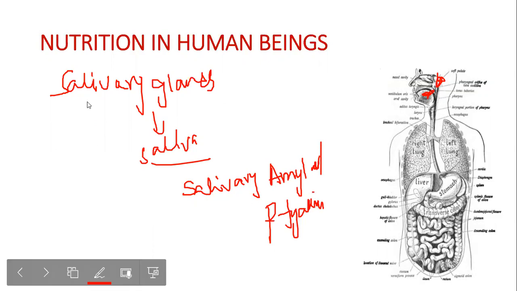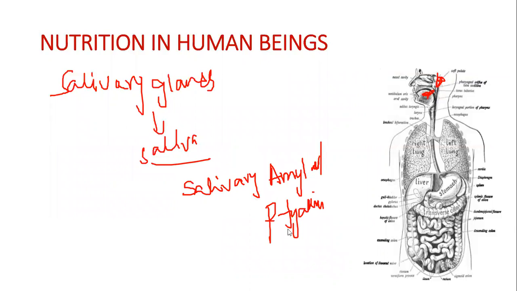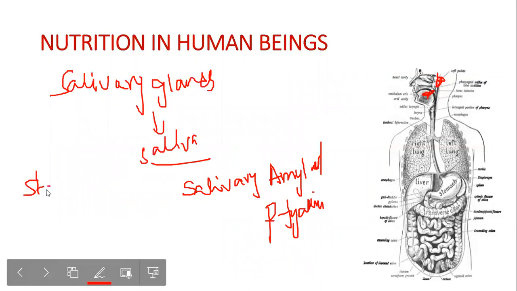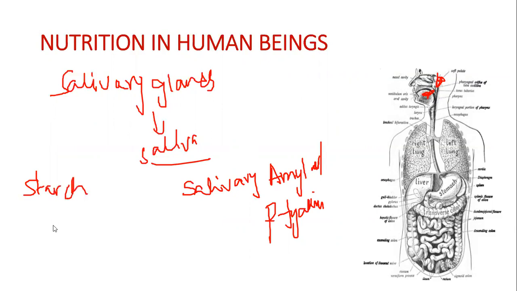So what is an enzyme? I keep repeating the word enzyme, right? It is a biocatalyst. Like enzyme speeds up the reaction, but enzyme can also be a protein most of the cases. So what is the purpose of the salivary amylase? So the purpose of it is it converts starch into simple sugars.